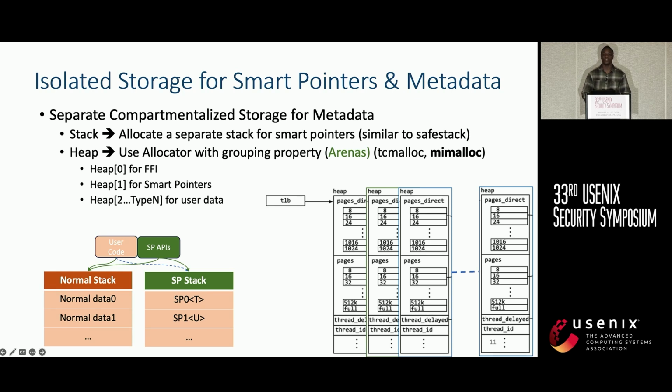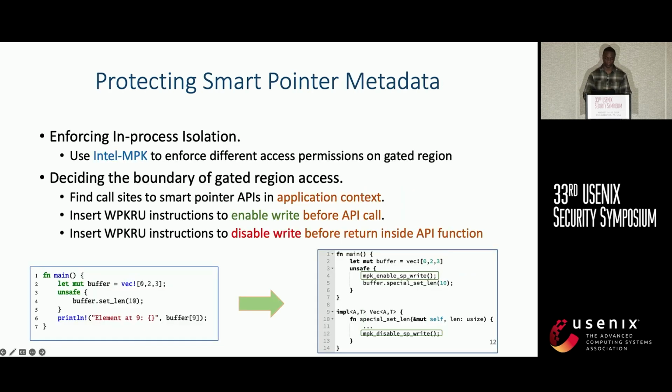For isolated storage, we rely on the stacks. For example, we use safe stack, the same idea, whereby we have one stack for smart pointers and their metadata, and another stack for regular data. And then for the heap, we require that an allocator should have a grouping property, such as arenas in tcmalloc or heaps in memalloc. For our prototype, we use memalloc and its heaps. So we use heap 0 for FFI, we use heap 1 for smart pointers and their metadata, and heap 2 and onwards for regular data.